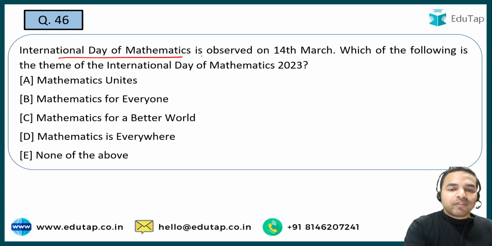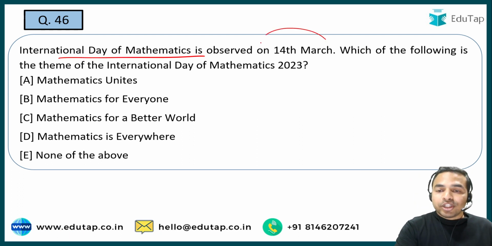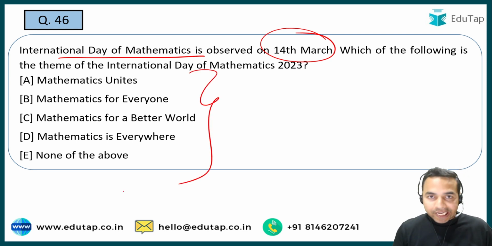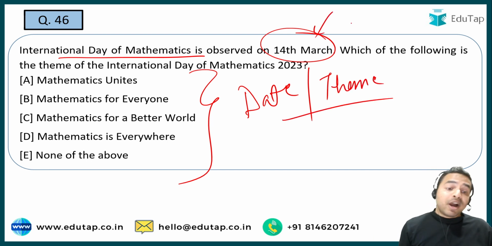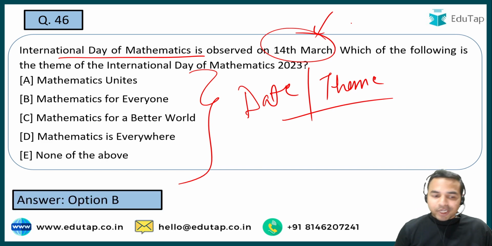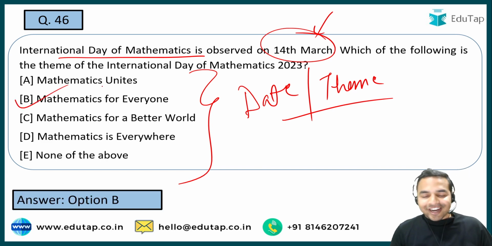On the International Day of Mathematics, which is observed on 14th of March, you are required to tell me what is the theme for this particular day. Whenever there are important international days or important days, what you are required to cover, first of all, is the date on which it is observed, and the second thing is the theme. So the date you know, that is 14th March. What is the theme? The theme for this particular day is Mathematics for Everyone. That is the right answer.